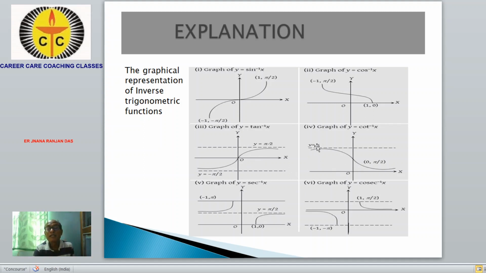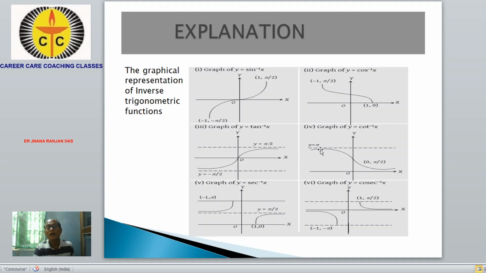Similarly, pi is not included here in x. Pi is included, y is equal to x. That means pi is not included here also. 0 is not included.